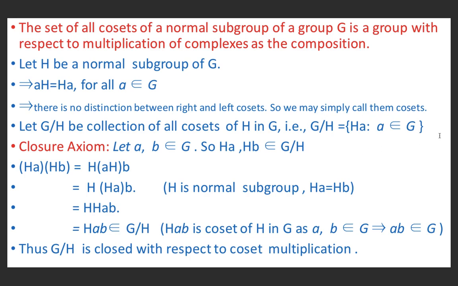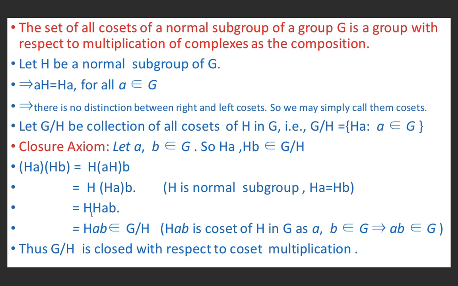It will be a group if it satisfies all the properties of a group, meaning it satisfies the closure axiom, associative axiom, existence of identity and existence of inverse. Let a, b belong to G. So Ha, Hb belong to G/H. So Ha into Hb is nothing but H into aHb. Because H is normal, therefore aH is equal to Ha.